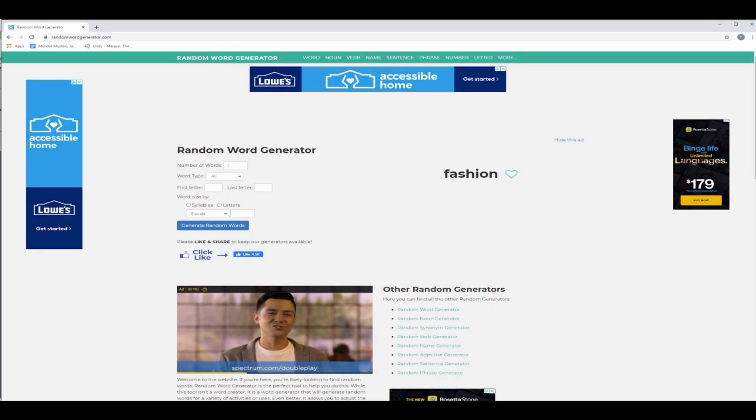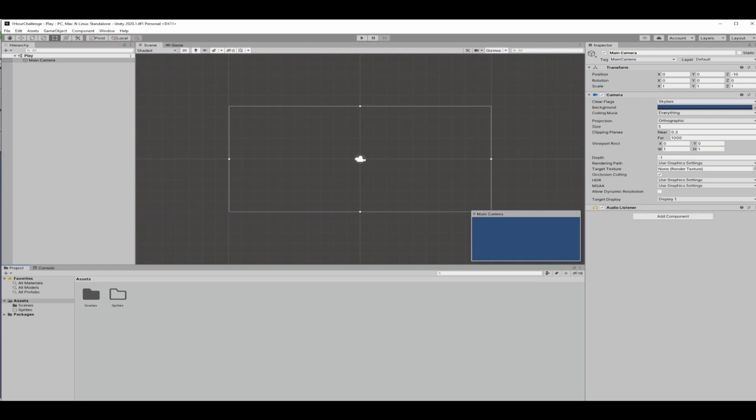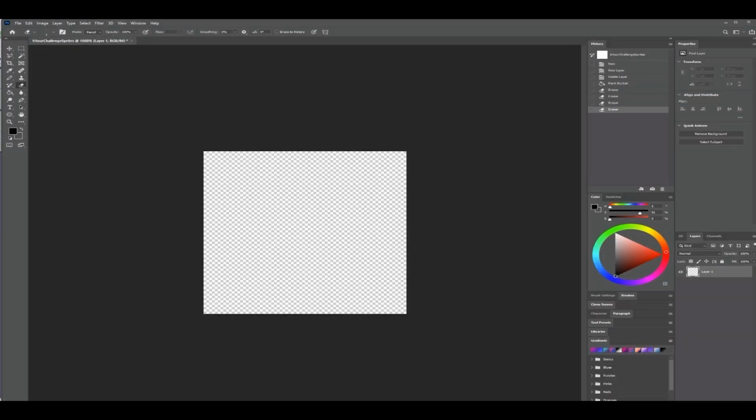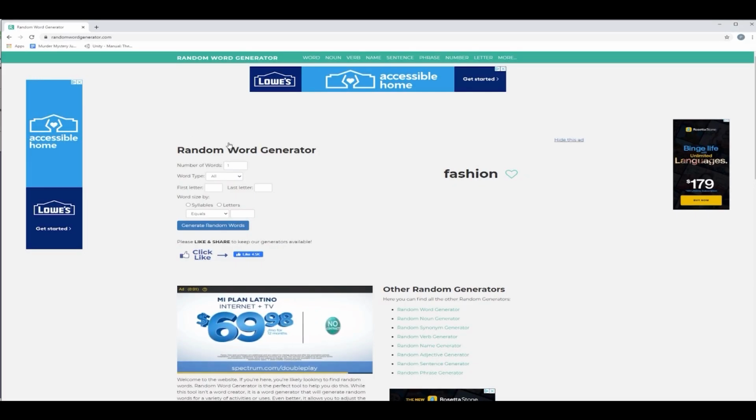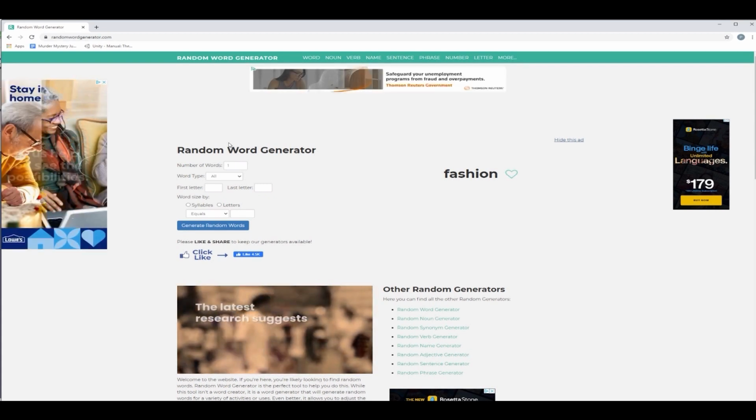Today I'm sharing with you my 1 hour game dev challenge. I had a blank Unity project, Photoshop, and a random word generator. The challenge is to use the first word the generator spits out to inspire a game that I have to create in less than 1 hour.